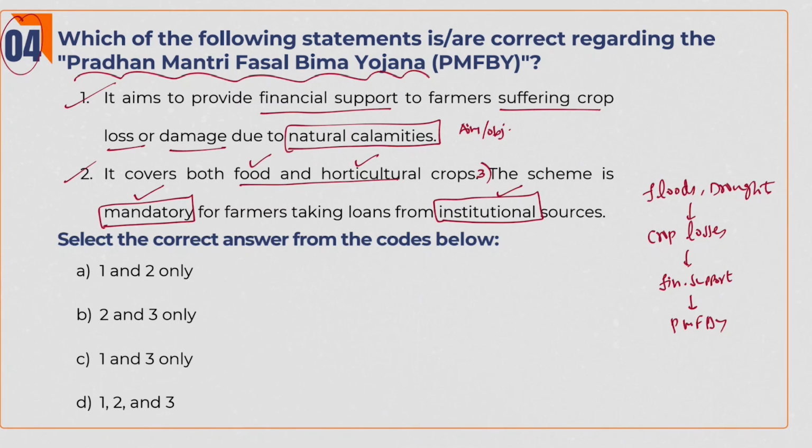So, if they say it is mandatory for every farmer whoever want loan, both policy purpose will get fulfilled and simultaneously credit flow to agriculture sector also will get happen. So, in the scheme they mentioned that it was mandatory for every farmer who want loan from institutional sources. However, if you are a farmer and you don't want any loan from the bank, in that situation also you can voluntarily opt for this scheme. So the answer is 1, 2 and 3.